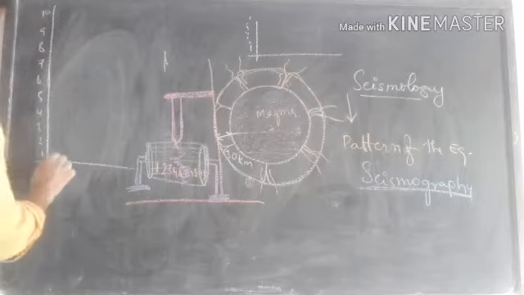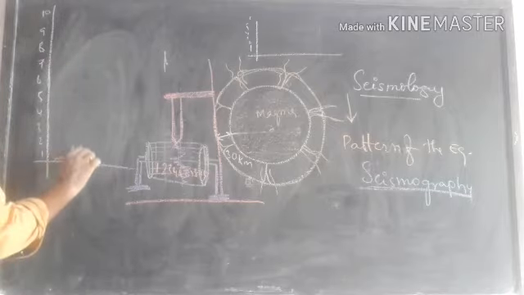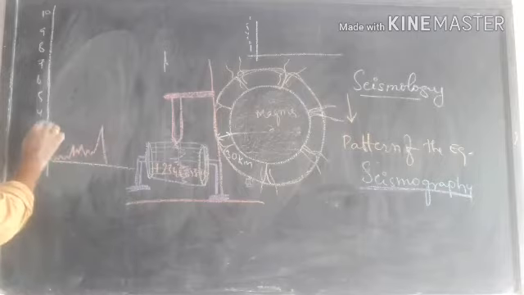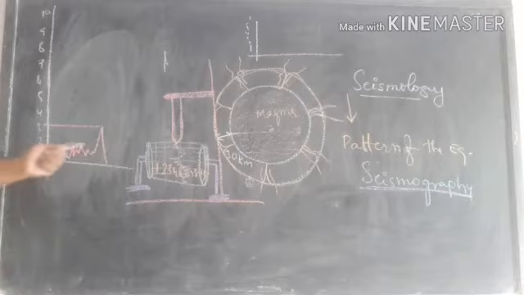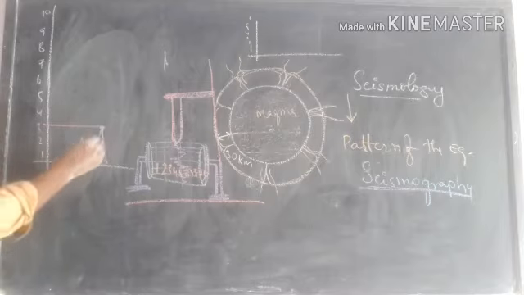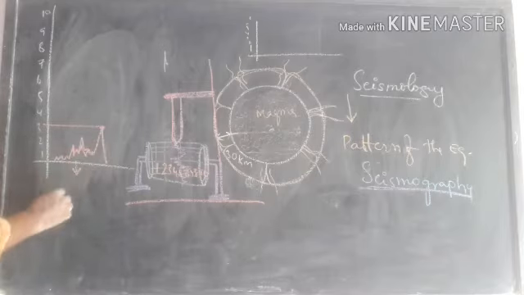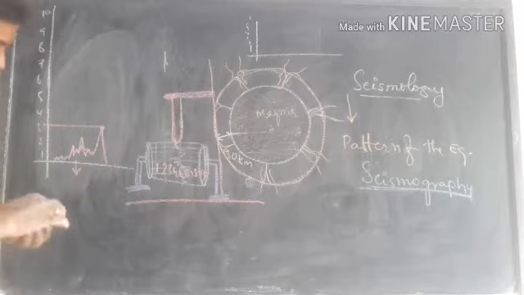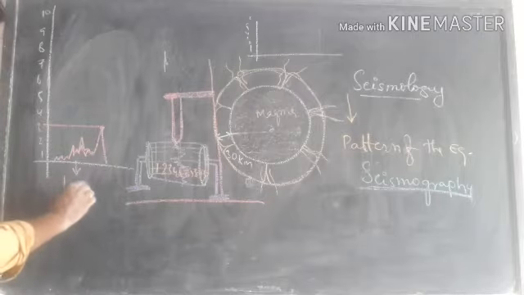Now, if the Richter scale reading reaches up to 3 or below 3, then it causes less destruction.